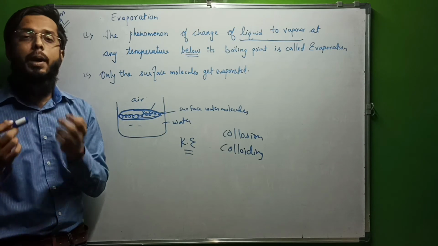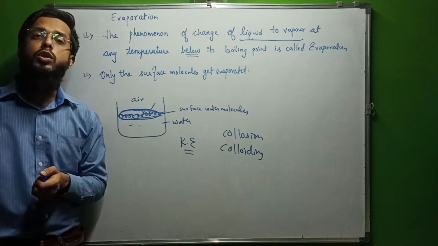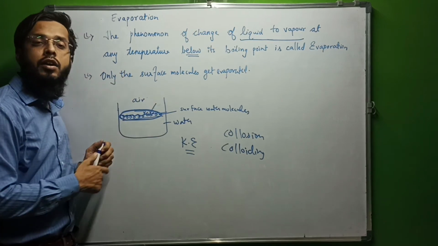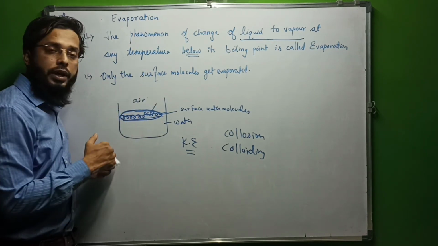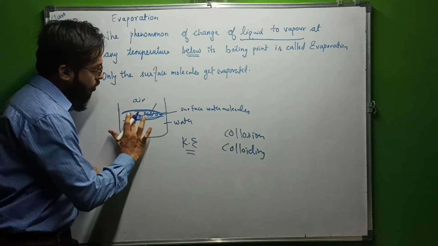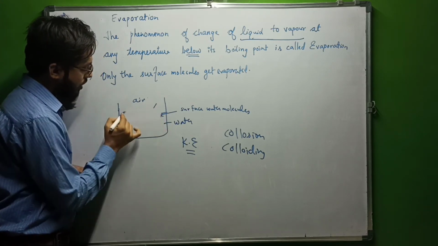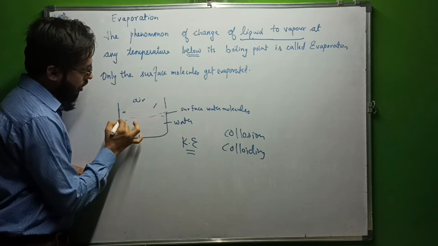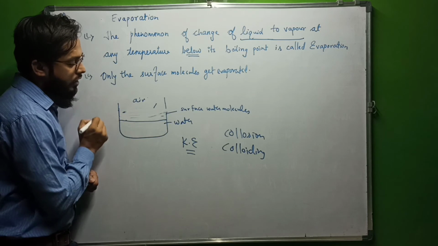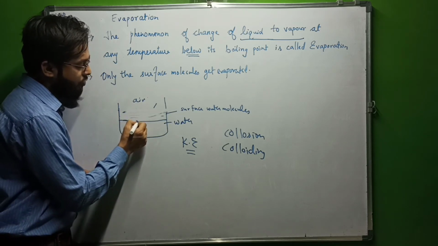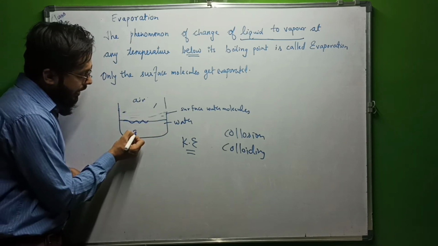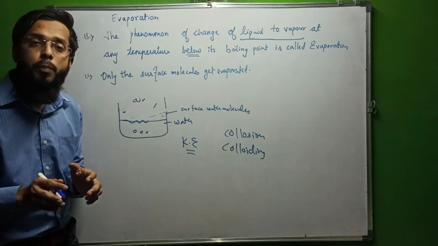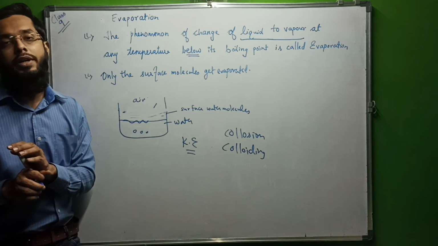So during evaporation, what happens? Only the surface molecules are evaporated. It is not so that each and every particle is escaping or evaporating. If the surface molecules are evaporated, for example, this was the layer, now these molecules are evaporated, they have escaped, now the next layer will be the surface layer, and this will be escaping, this will be evaporating. But interior molecules are not involved in evaporation. In case of evaporation, only surface molecules are evaporated.